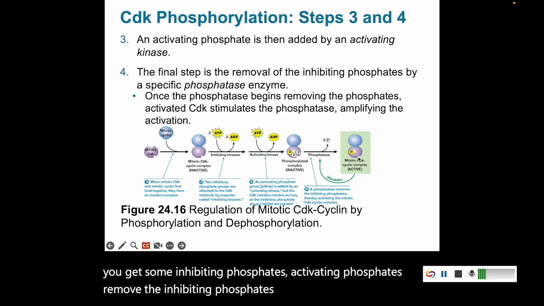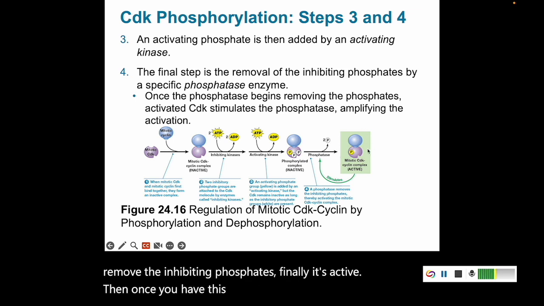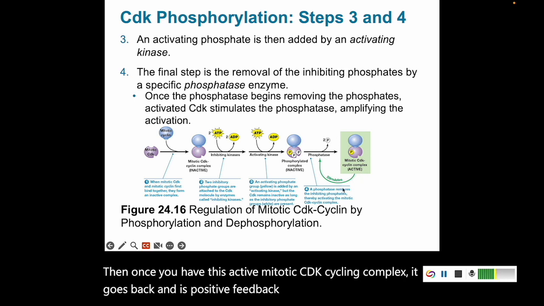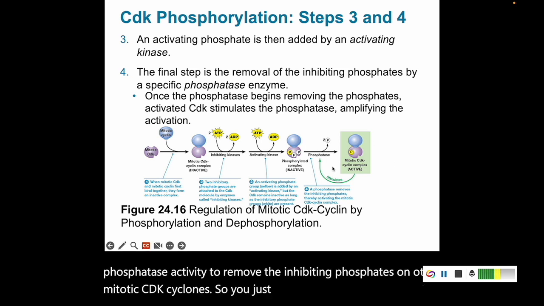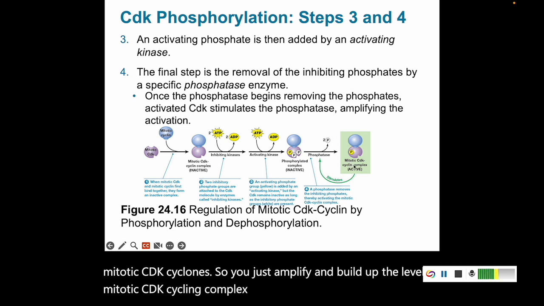finally it's active. Then once you have this active mitotic Cdk-cyclin complex, it goes back in this positive feedback loop and stimulates more phosphatase activity to remove the inhibiting phosphates on other mitotic Cdk-cyclins. So you just amplify and build up the level of mitotic Cdk-cyclin complex so that that cell gets pushed through that checkpoint into mitosis.